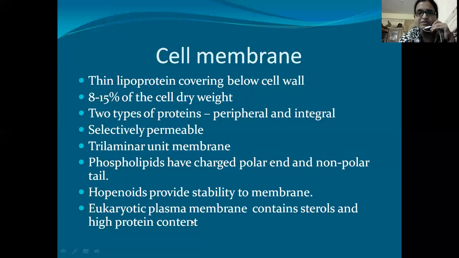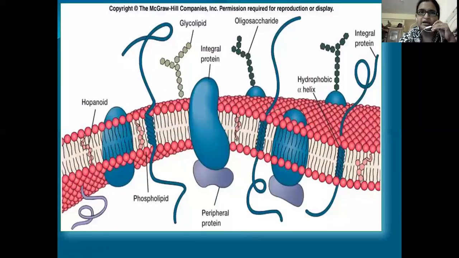And the eukaryotic plasma membrane contains sterols and high protein content. So this is the difference between prokaryotic and eukaryotic plasma membrane. In eukaryotes, these membranes have sterols and protein content is very high. Here, these are the hopenoids, some small molecules which are present within the membrane. These are the lipids, polar head, hydrophobic tails, and this is the glycolipid, sugars and lipids integrated here, and these are the proteins.